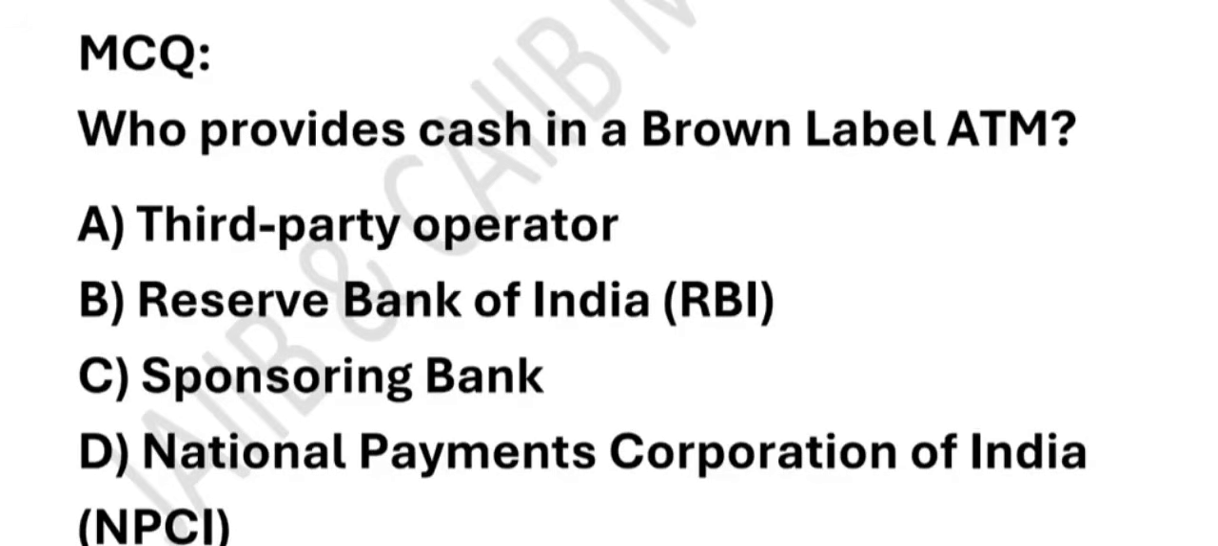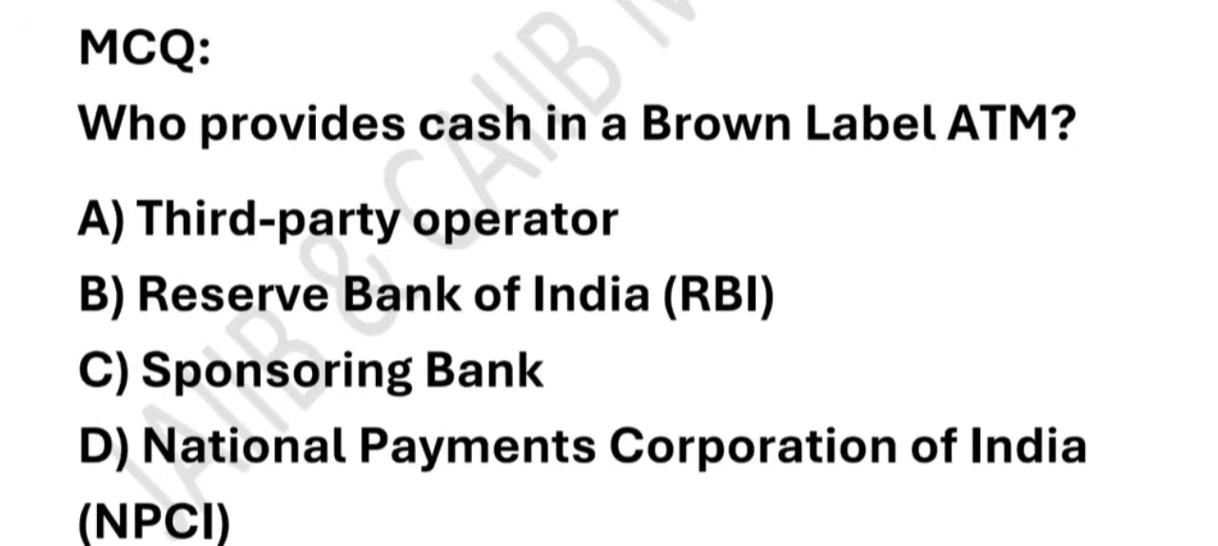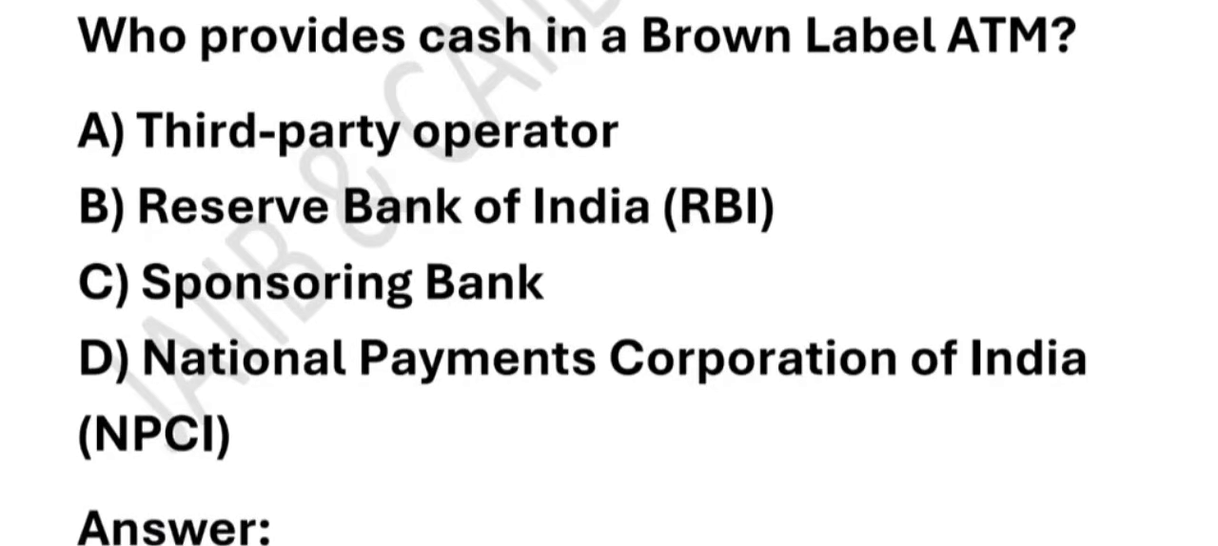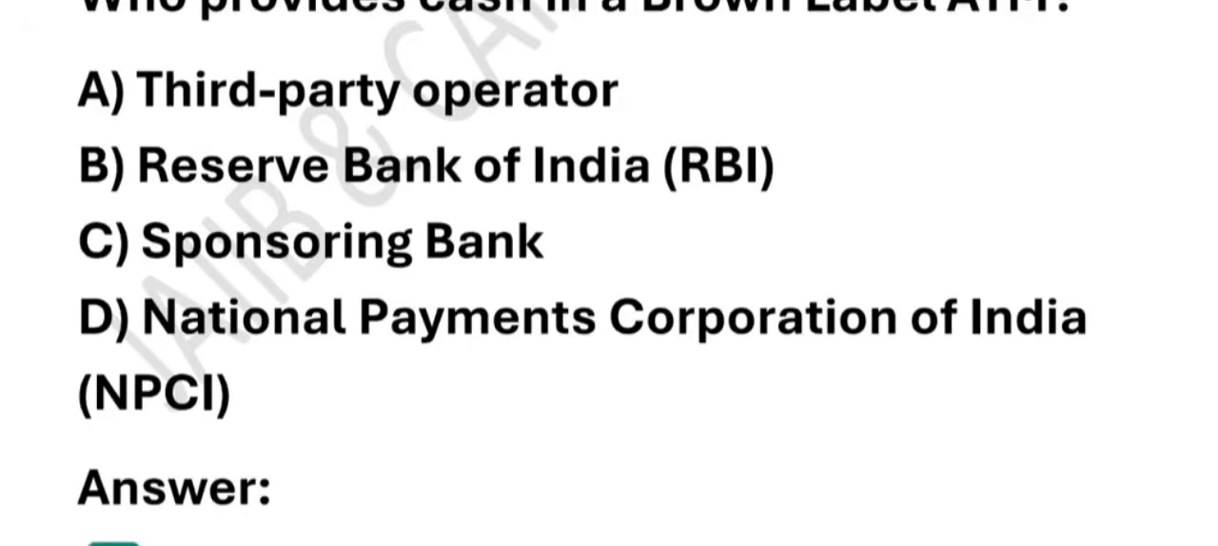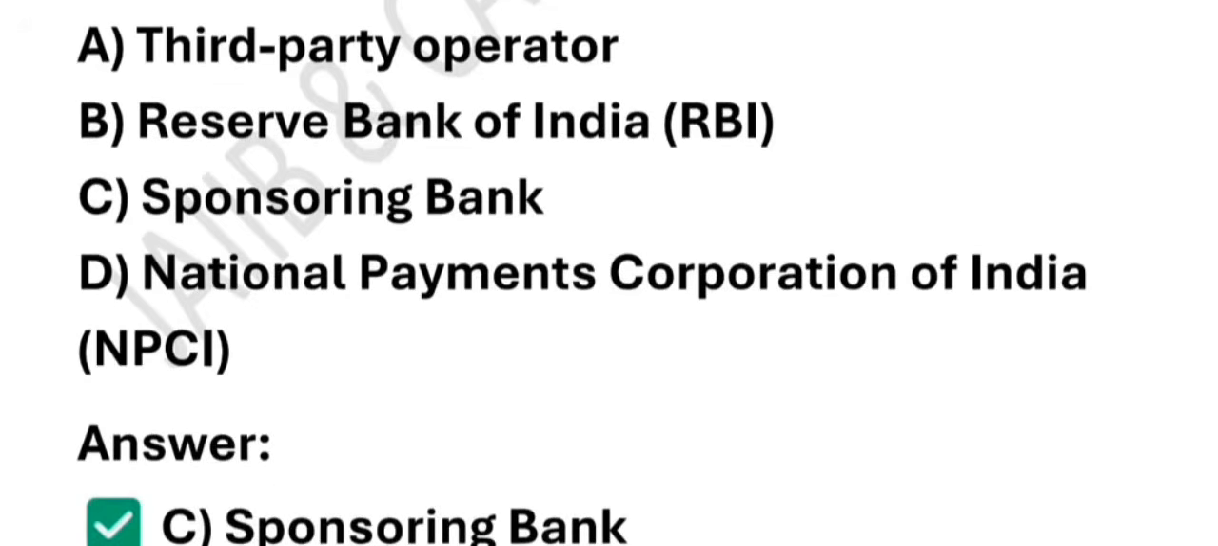Yes, option C is the correct one. Sponsoring bank. This is the bank whose name, whose brand is on the ATM. It provides cash and takes care of the network connectivity. What about option D, NPCI? NPCI, National Payments Corporation of India, runs the payment systems like UPI, RuPay, IMPS. It has nothing to do with filling cash in ATMs. So remember, brown label ATM is hardware and maintenance by a third party, cash by a sponsoring bank. Third party only manages the machine, not